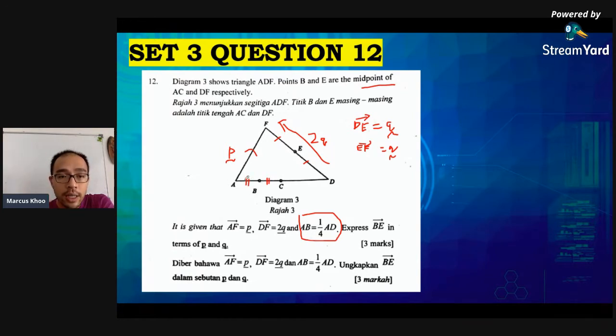So if here is 1 over 4, and here is 1 over 4 already, how much is left? Half is left. Half means it is the same length, no? A to C and C to D are also the same length. So this one, guys, is actually also the midpoint.